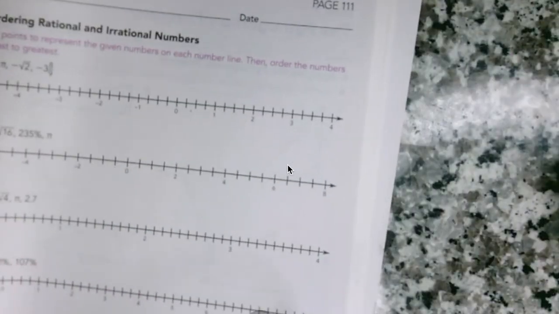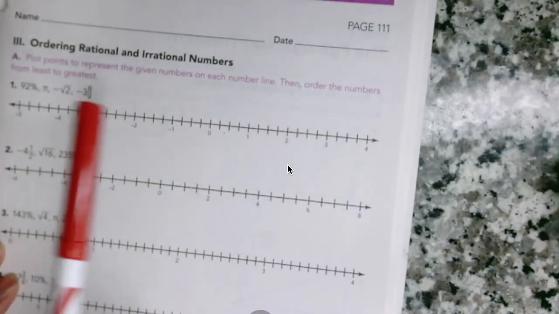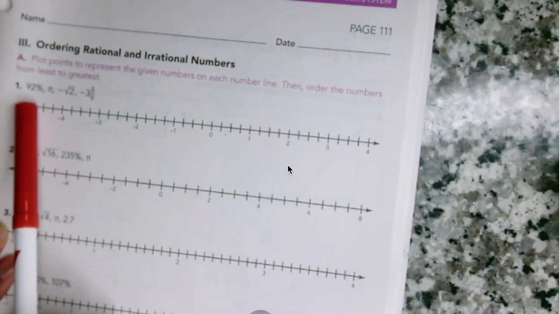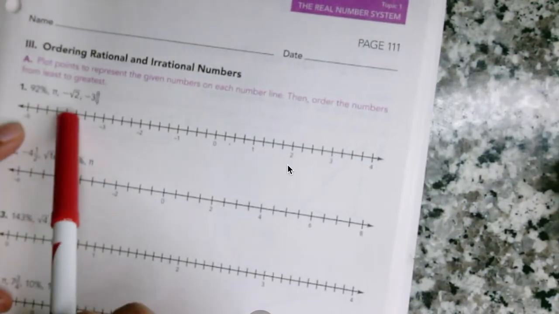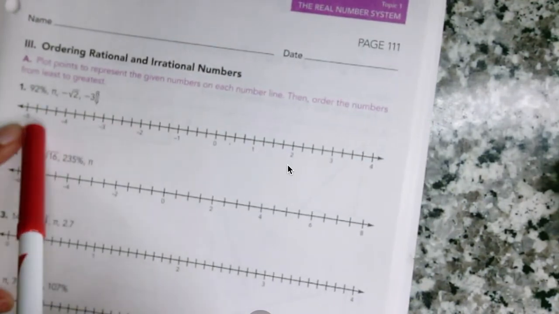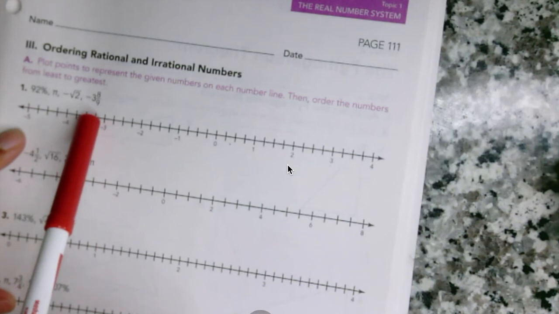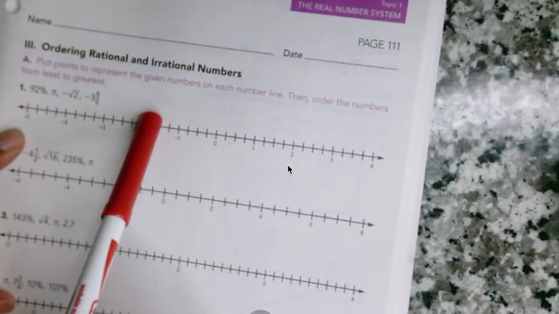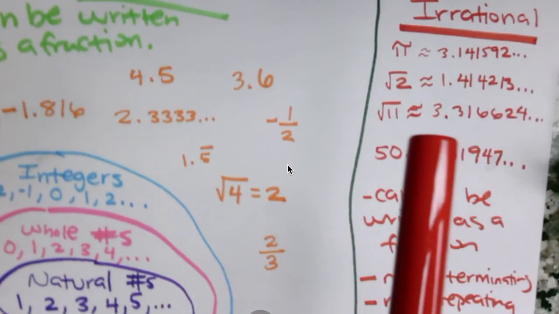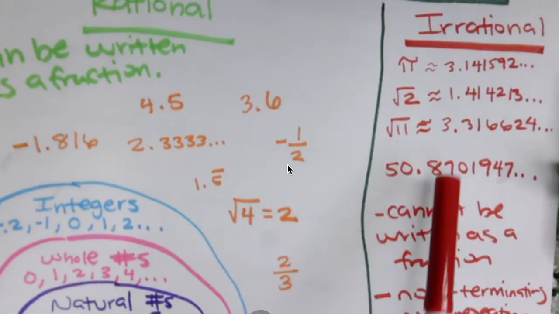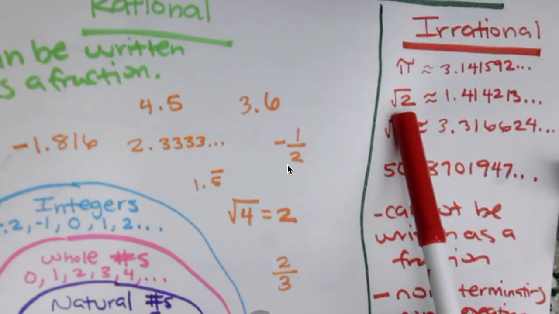Okay. So order rational numbers. Now you're ordering these from least to greatest. Okay, so we have 92%. We should know how to change 92% to a decimal. Then we have pi, negative square root of 2, and negative 3 and 8/9. You cannot order these right now because they're not the same form, so you need to change all these numbers to a decimal. All numbers can be changed to a decimal, right? All of these numbers can be changed to a decimal, but they can't all be changed to a fraction. See, when I had pi, I can't change it to a fraction. This is the decimal for the square root of 2.